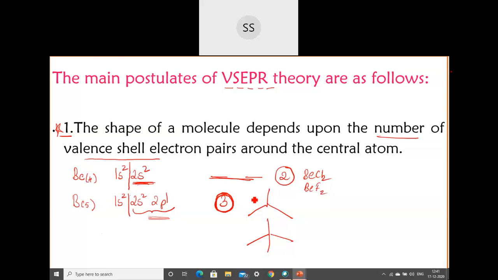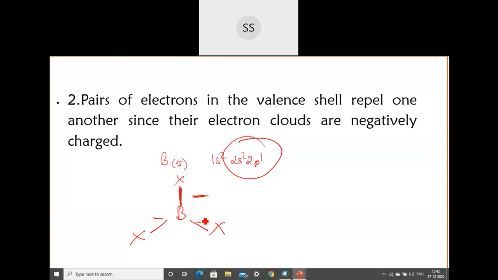The second postulate: the pairs of electrons in this valence shell, whether one, two or three, are negatively charged. Since they are negatively charged, they are going to repel one another. These electron clouds are all negatively charged, so the clusters of electrons present will repel one another. That was the second postulate.